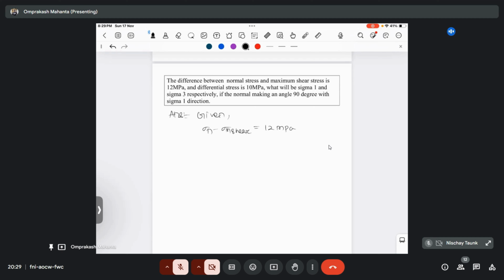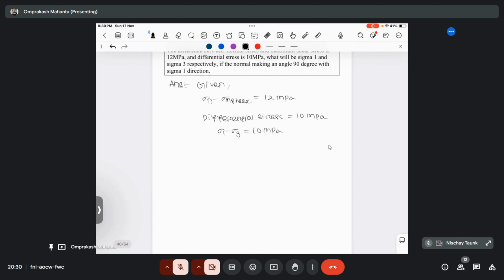So here sigma n and your maximum shear stress are given. The difference is given as 12 MPa, and the differential stress is 10 MPa. So differential stress means sigma 1 minus sigma 3. So the differential stress here is given as 10 MPa, right? So it is basically sigma 1 minus sigma 3, that is your 10 MPa. So we have these two equations. One is sigma n minus sigma s, that is your 12, and this one is your 10.